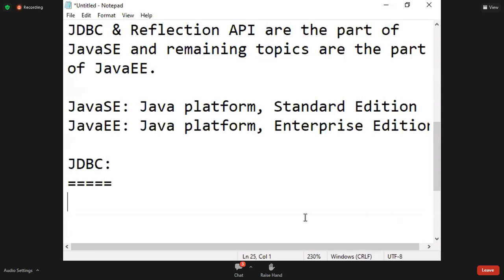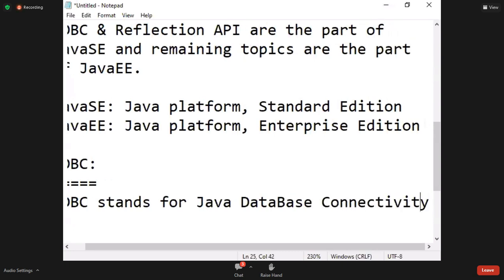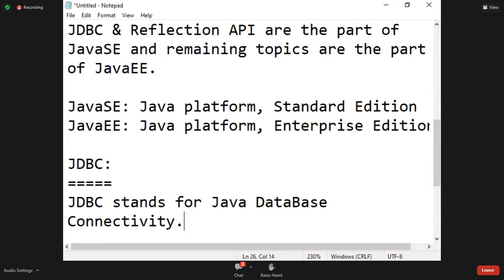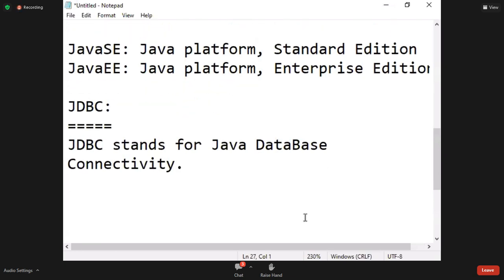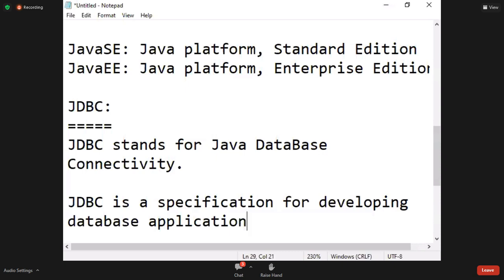Now, first topic, JDBC. Note down: JDBC stands for Java Database Connectivity. That is the full form. Now I'll give the definition. JDBC is a specification for developing database applications with the Java programming language.